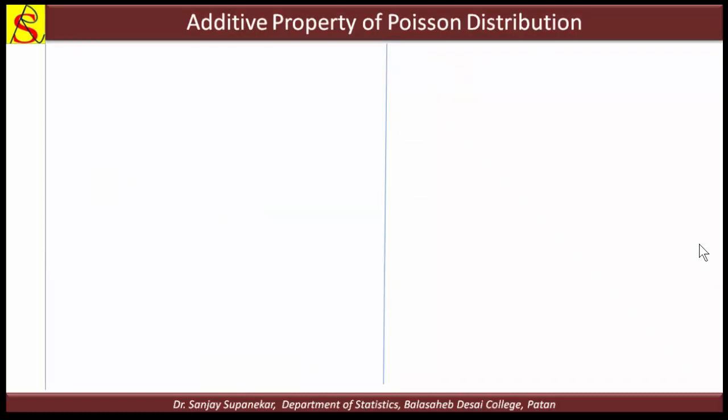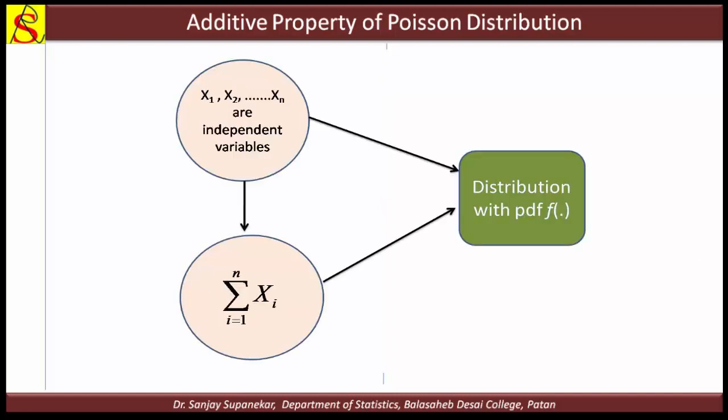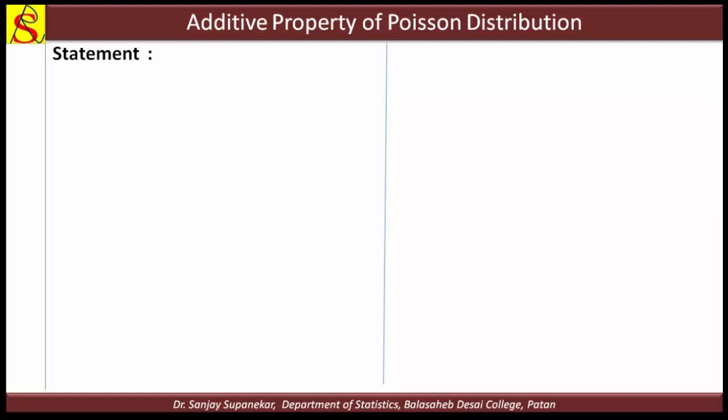Now we can see the additive property of Poisson distribution. We know that additive property means if there are two or more variables following the same distribution, and their sum also follows the same distribution, then we can say that the distribution follows the additive property. This property holds for the Poisson distribution.